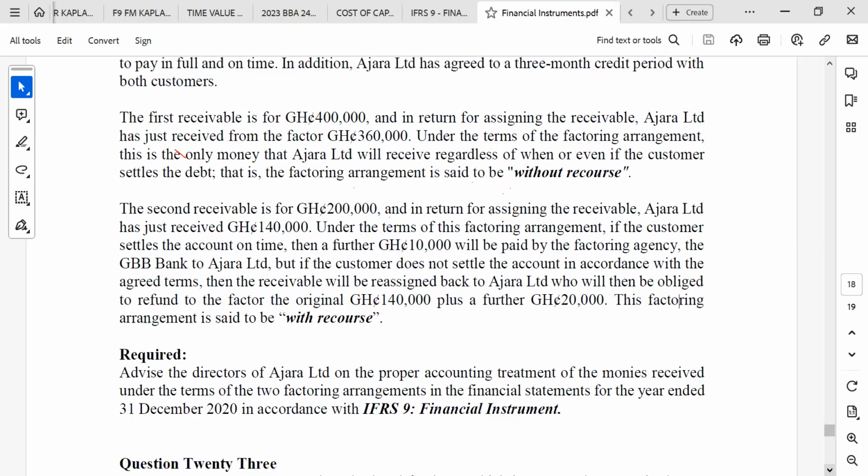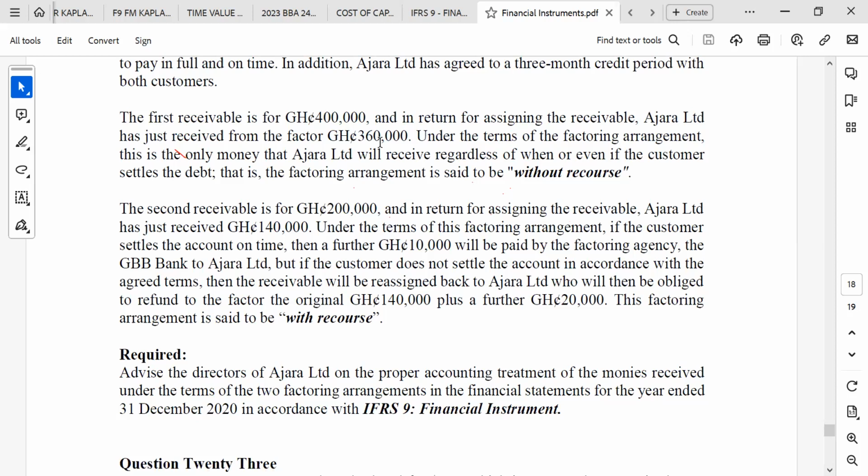So for the first part, we recognize the receivables. So credit receivables 400,000. We'll debit cash 360,000. They will debit P&L with 40,000. Okay. All right. That is all. But for the second part, the risks associated with the receivables, the administration and everything, has been passed on to the factoring company. Therefore the company can derecognize the receivables and charge the difference to profit or loss as bad debt, as our brother has said.